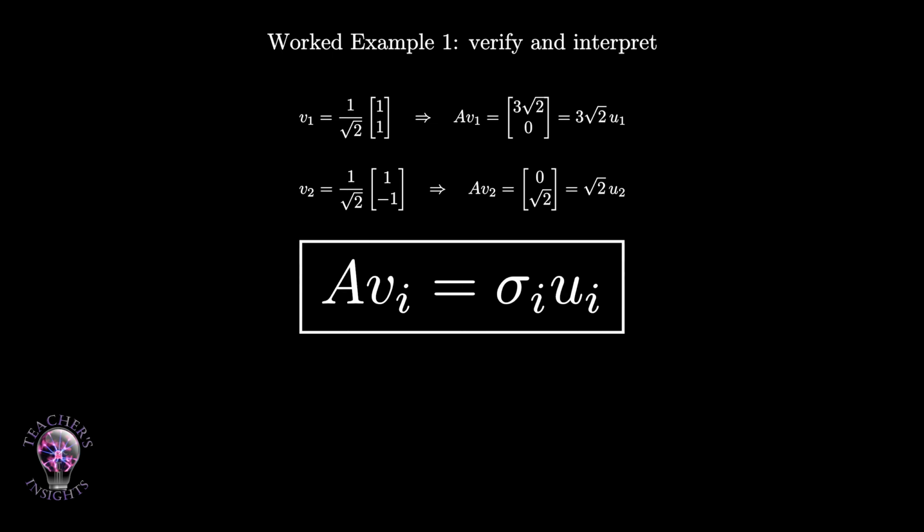The second right singular vector is v2 equals 1 over square root 2 times the vector (1, negative 1). Apply A to v2. The result is the vector (0, square root 2). That is square root 2 times u2. So Av2 equals sigma 2 times u2. This is exactly what SVD promised. Each special input direction vi gets sent to one clean output direction ui, scaled by sigma i.